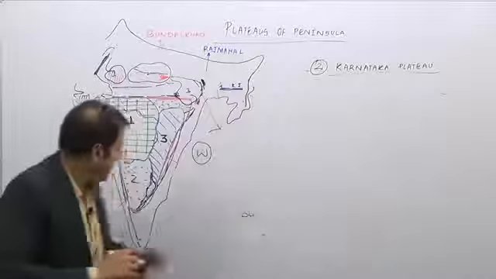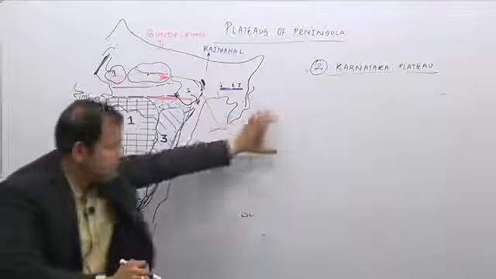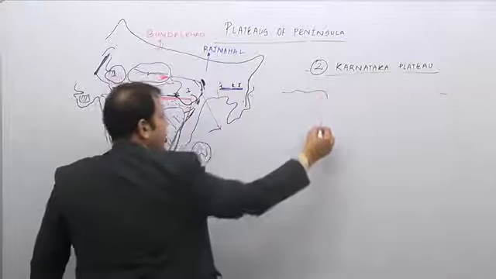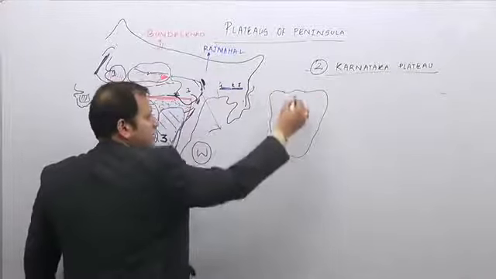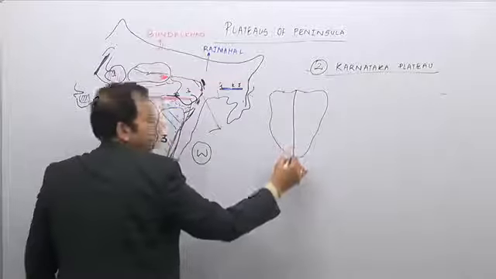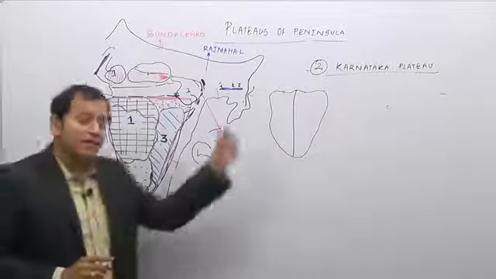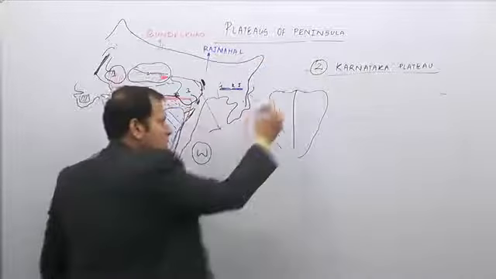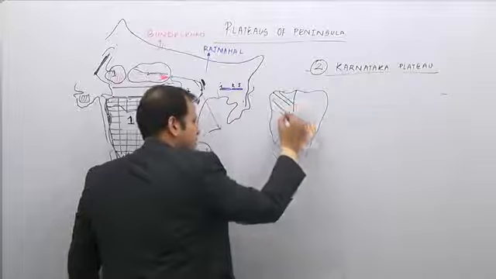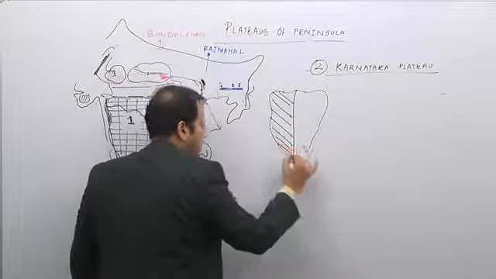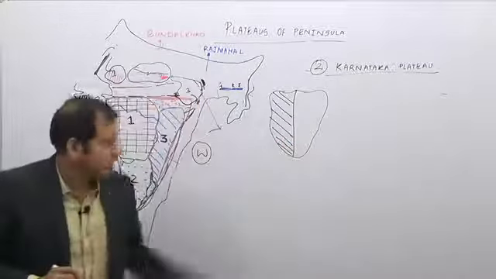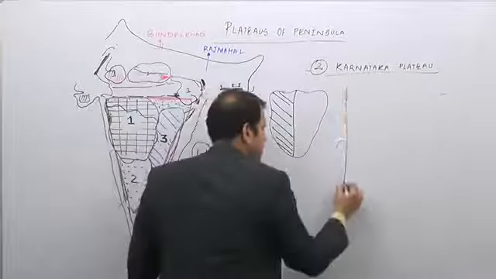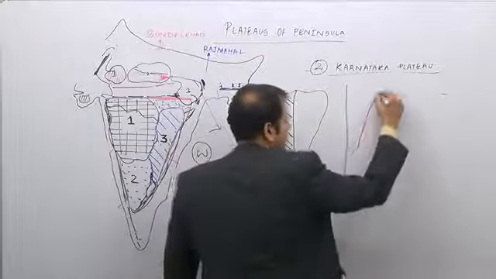Now if I take this out and place it here, the Karnataka plateau region, for example, if this is the only area we are studying, we can divide this Karnataka plateau region into two parts. This is the top view, and the Karnataka plateau region will look like this. One area I am shading here, while the other area I am leaving blank. If I take a side view, the Karnataka plateau region will look somewhat like this.